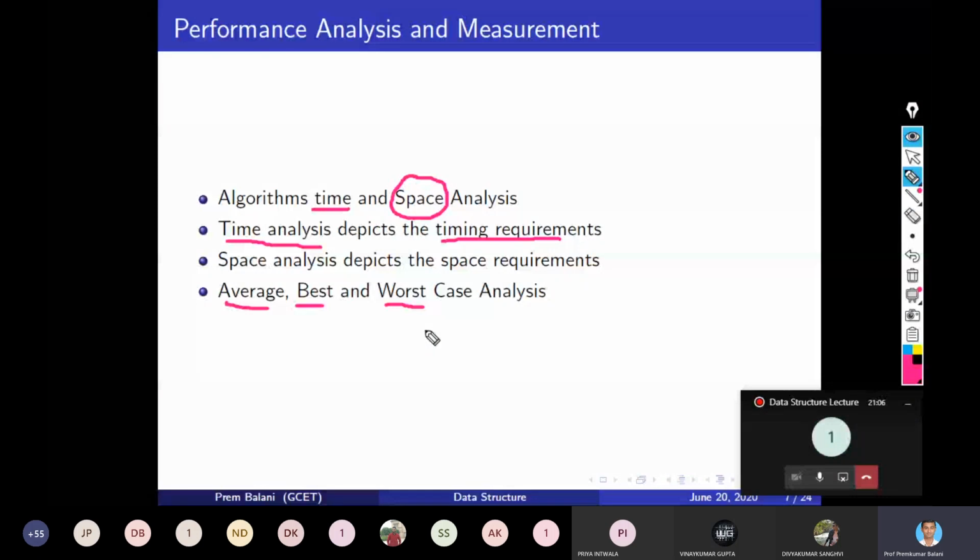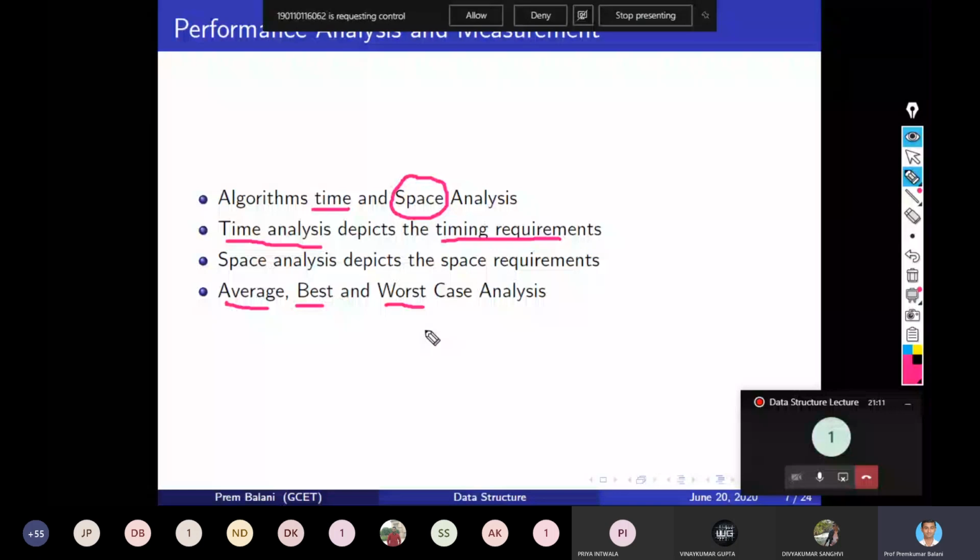For some algorithms we may not find the average, because in the computer field, algorithms are sometimes not only dependent on data. Many other factors also affect them. So this is about the average, best and worst case, and the same applies to space requirements.